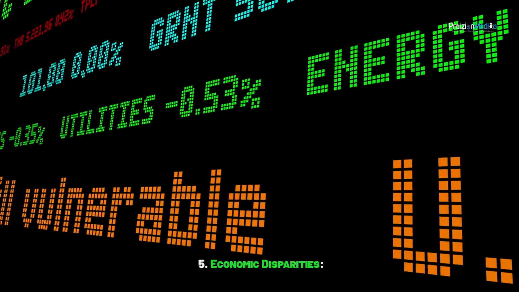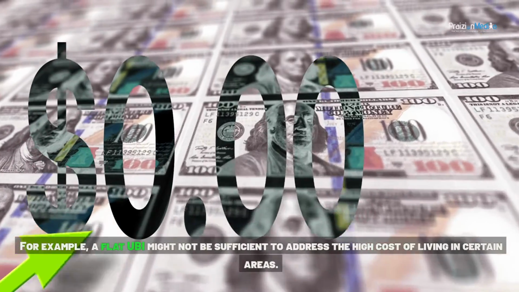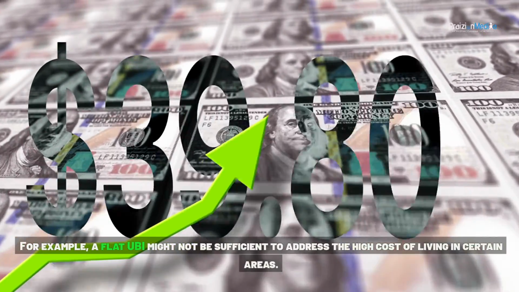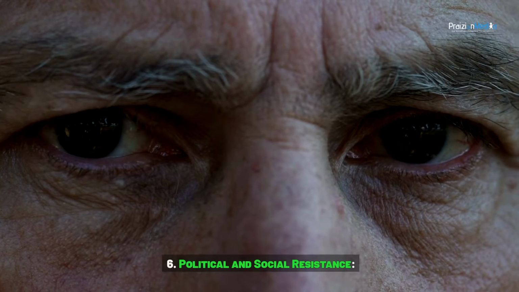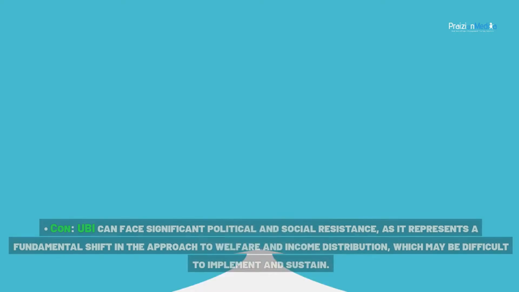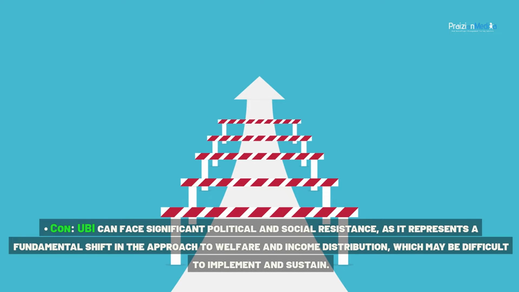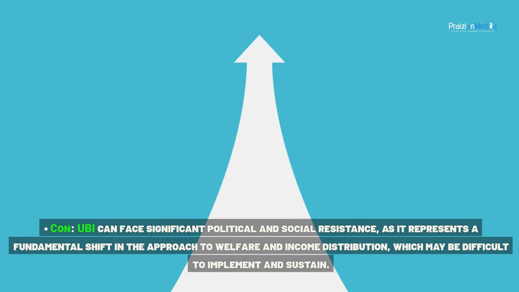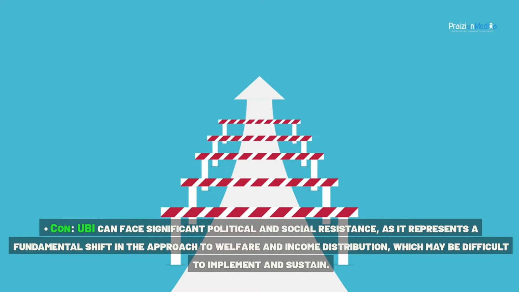5. Economic disparities. Con. If not carefully designed, UBI might benefit the wealthy more than the poor. For example, a flat UBI might not be sufficient to address the high cost of living in certain areas. 6. Political and social resistance. Con. UBI can face significant political and social resistance as it represents a fundamental shift in the approach to welfare and income distribution, which may be difficult to implement and sustain.